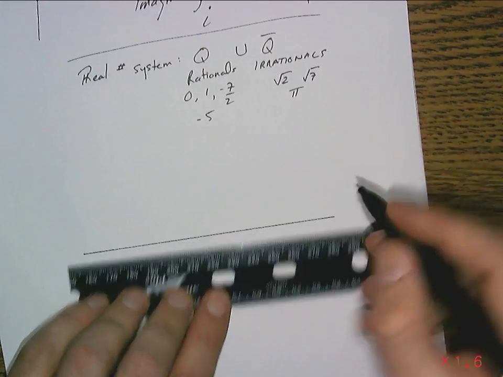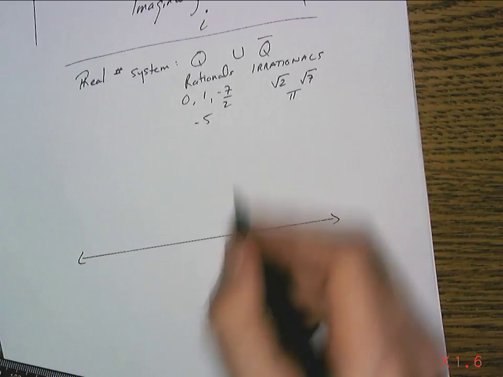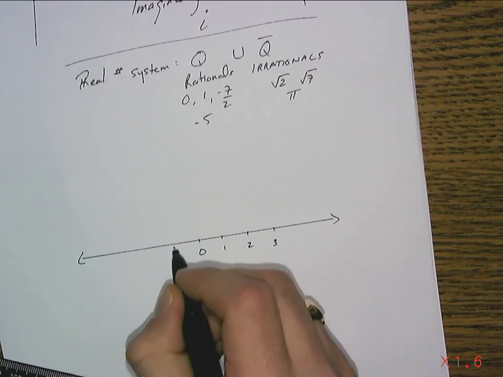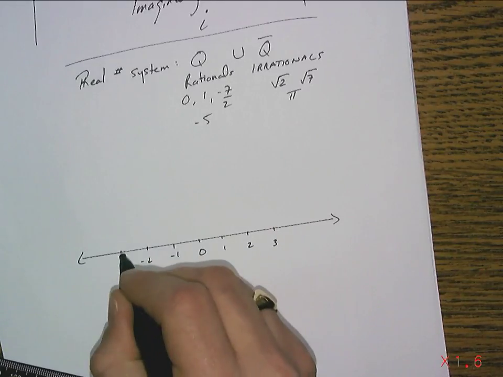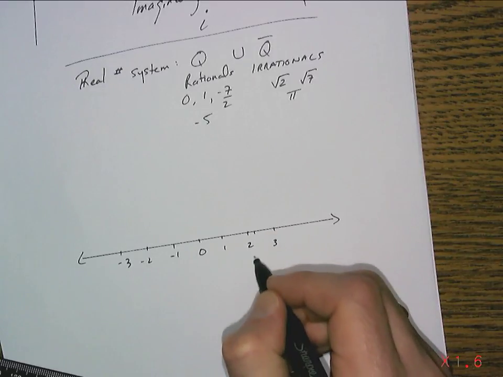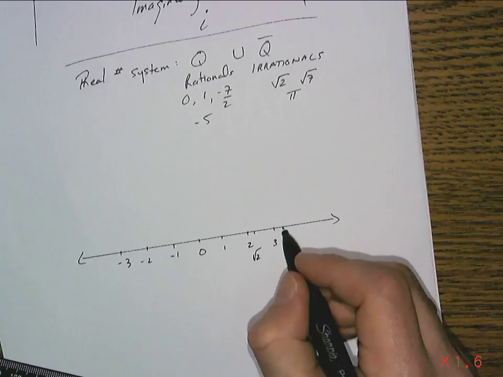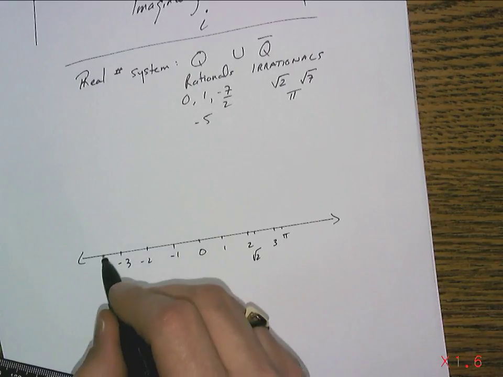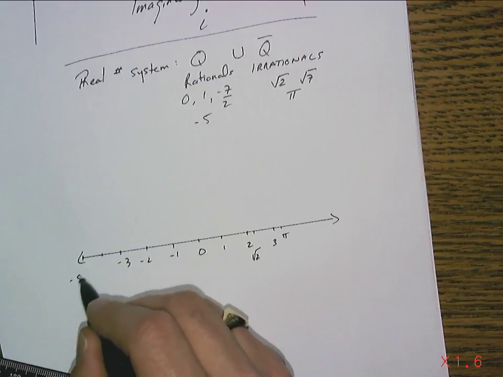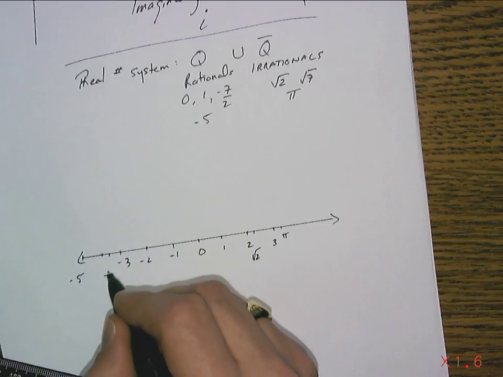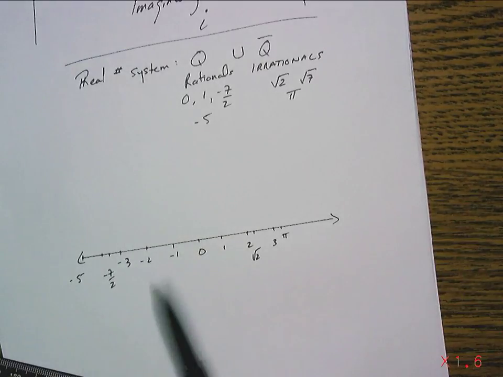Kind of interesting. So there's your real number line, and this will have all of these numbers. So we'll have a place for 0, we'll have a place for 1, 2, and 3. We'll have a place for -1, -2, and -3. We'll have a place for √2, which would be somewhere in here. We'll have a place for pi, somewhere in here, and for √7. We'll have a place for -5, down here somewhere. And -7/2, so that's -3.5, somewhere in here. So there's your real number line, and it's composed of all the real numbers.